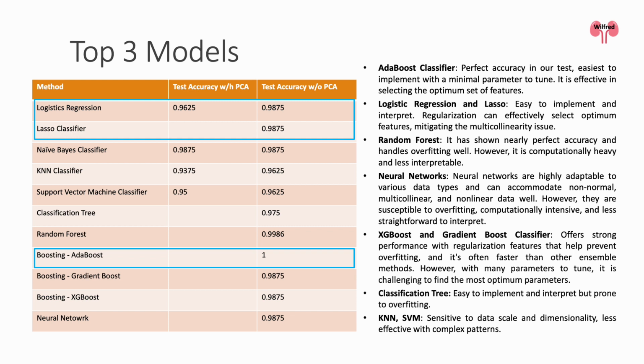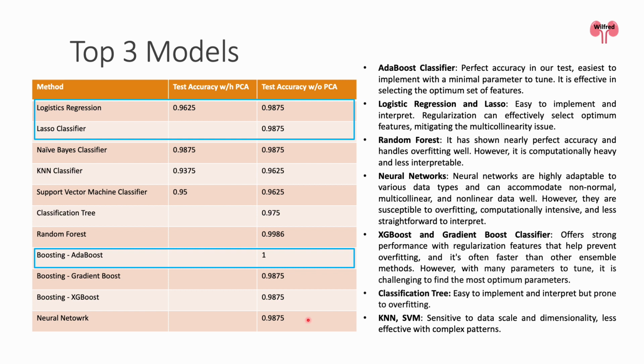Let's move on to model comparison. The AdaBoost classifier has a perfect accuracy of 100% and is the easiest to implement, with minimal parameters to tune. Random forest has the second highest accuracy, but it has a very long computational time, with minimal improvement in accuracy compared to other models. The third runner-up is tied between logistic regression, lasso classification, naive Bayes classifier, gradient boost, XGBoost, and neural network.